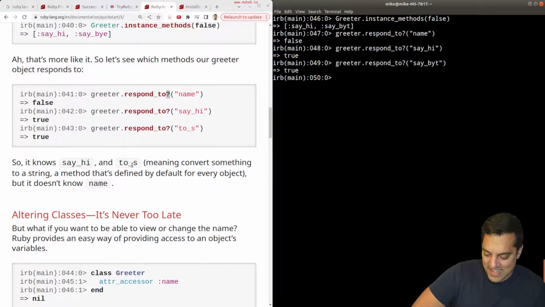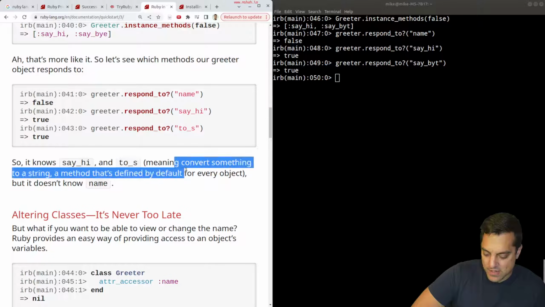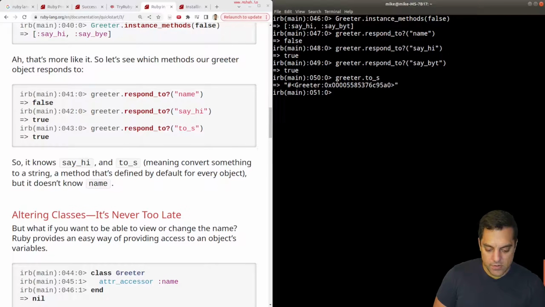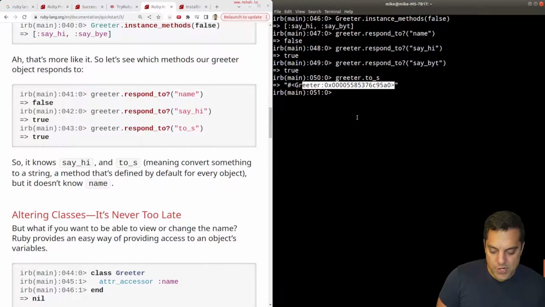All right. Okay, and it's got a to_s for converting something to a string. Okay, so every object has that. Let's actually do that. What does it return us here? To string. Okay, it just gives us this object address as a string. So I might need to override that or something.